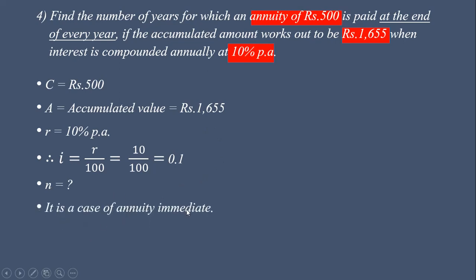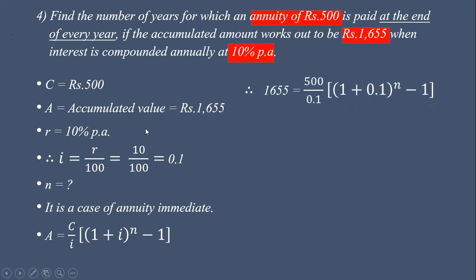So roughly we can calculate the answer, but let us see by formula. It is a case of annuity immediate. It is mentioned at the end of every year. So it is a case of annuity immediate. Since A is given, C is given, we use this relation between A and C. A is equal to C upon i into bracket 1 plus i bracket raised to n minus 1. Only we have to substitute these values in this formula. So 1655 is equal to 500 upon 0.1 into bracket 1 plus 0.1 bracket raised to n minus 1. We transfer 0.1 here, 500 in denominator is equal to this.